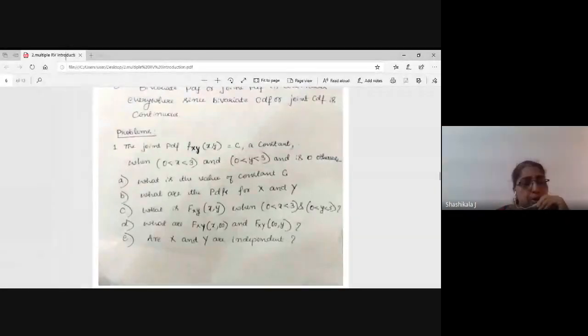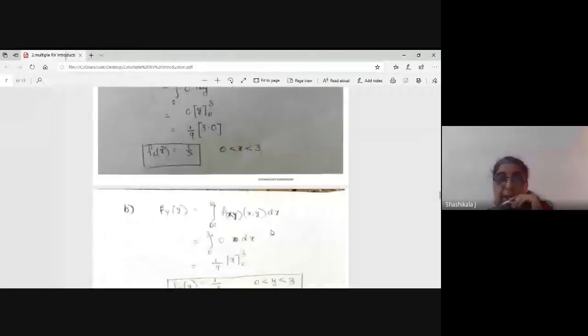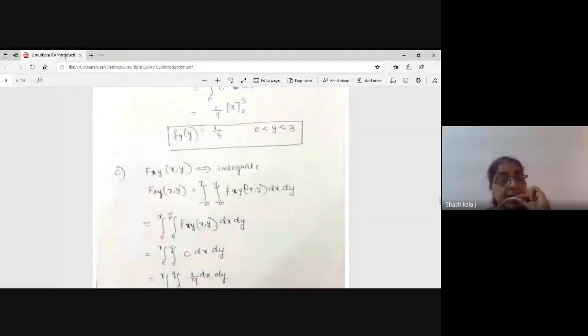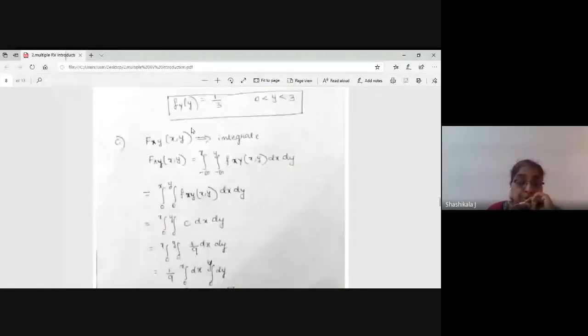Okay. Now, I hope you are able to do this. So now what they're asking is what is f of xy, that is the CDF. So now I'm going to calculate this one. It is an integral. When I want to define a function, they're not asking for a value. The PDF is given, and I should obtain the CDF in terms of x and y only. So it is minus infinity to x and minus infinity to y, of f of xy, which is the value c, dx dy.